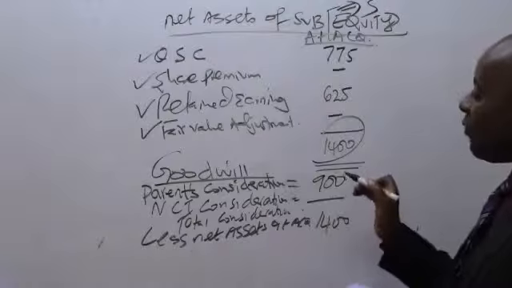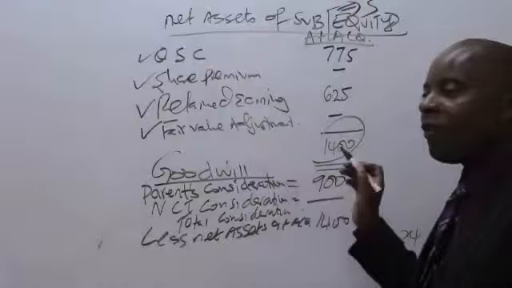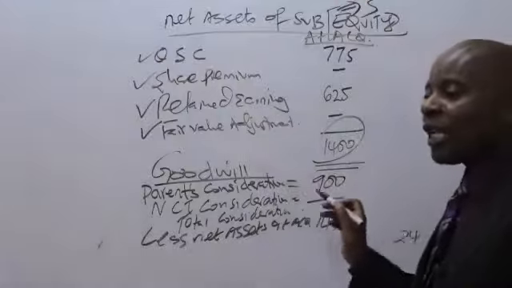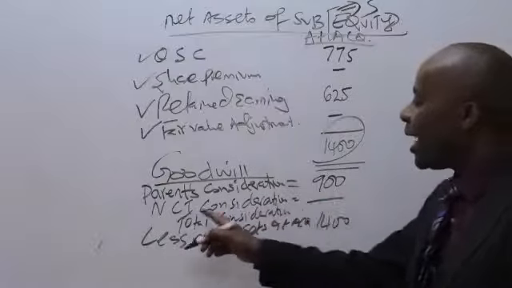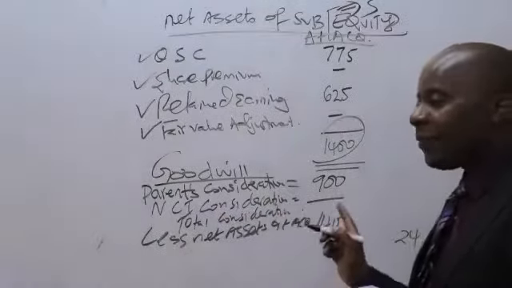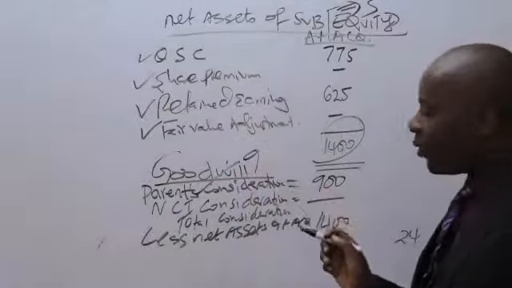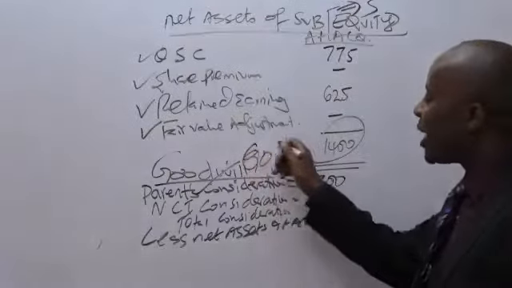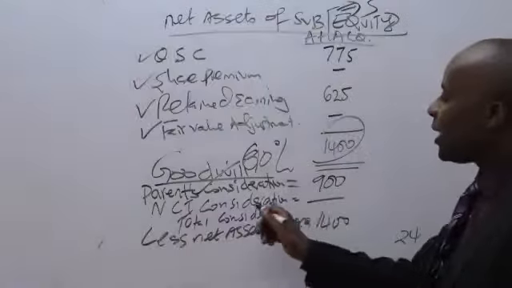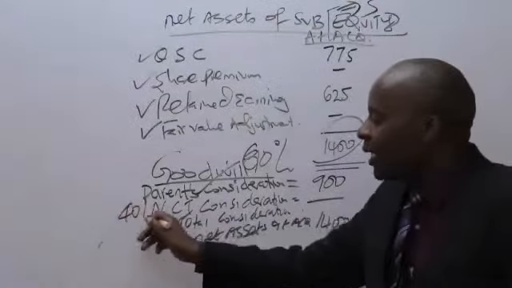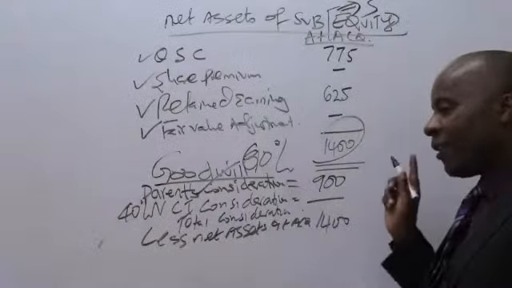So unatafuta fair value ya NCI. Na kama fair value hakuna, unakuja unatafuta straight away the proportionate. Remember here the parent in this case owns 60%, sorry. The parent owns 60% of S. So then NCI must be owning what percentage here, somebody? NCI must be owning 40%. Remember, it's S that we're talking about, not F where we have 90%.